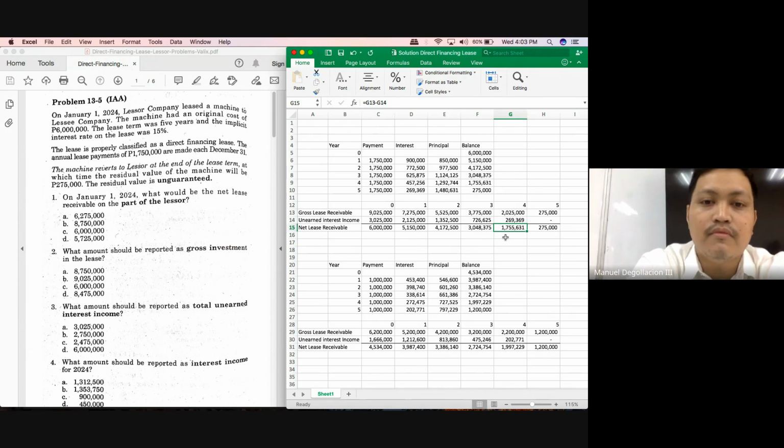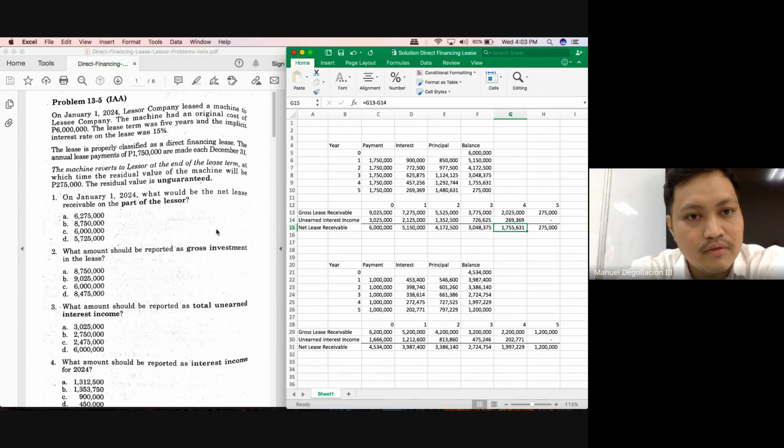So this problem has 12 possible questions. But of course, if your year 1 is wrong, everything would be wrong. Let's proceed to problem 13-6.